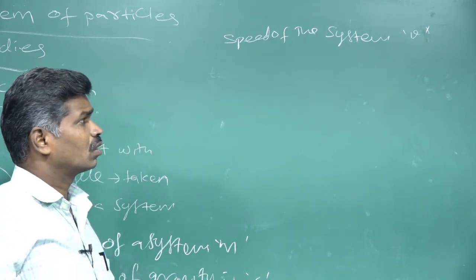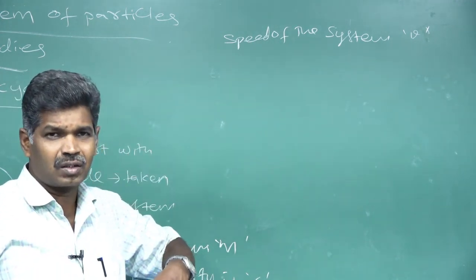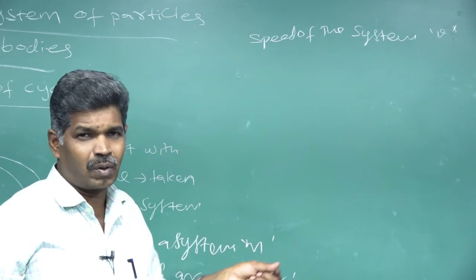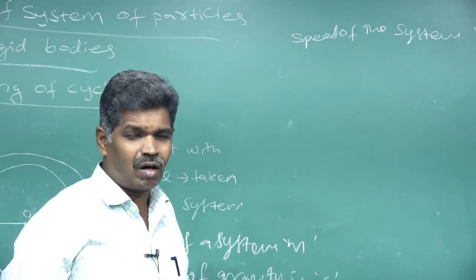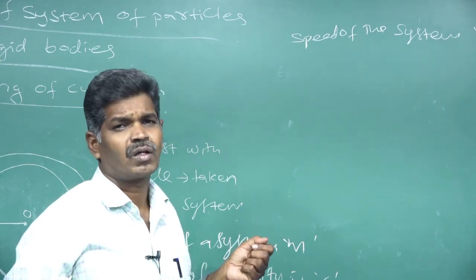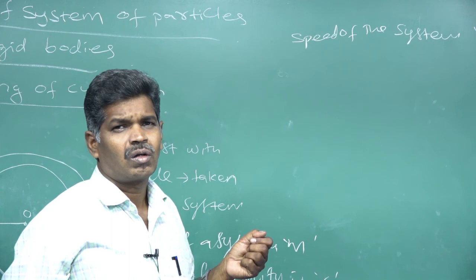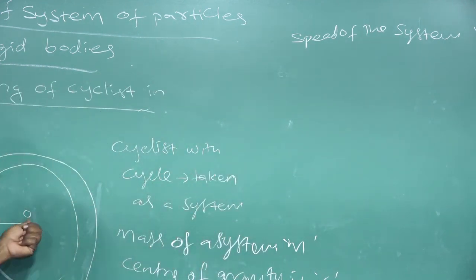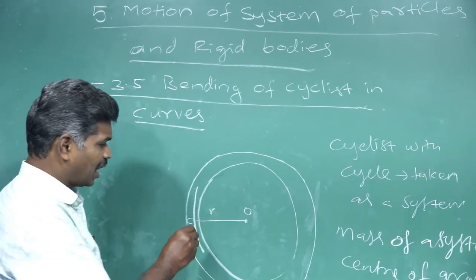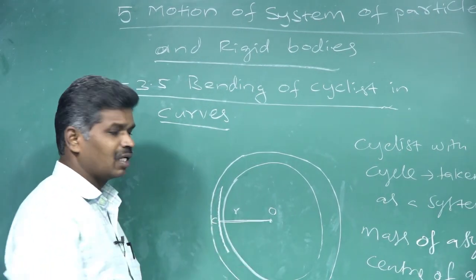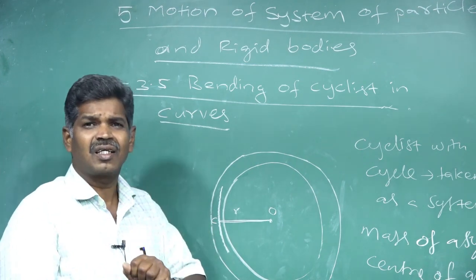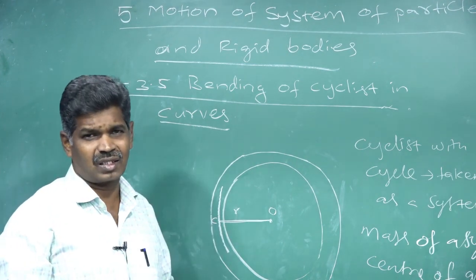So the C point, the total weight point, travels in a circular path which has radius R, and its speed is v. The line joining the center and the center of gravity may be taken along the x-axis.